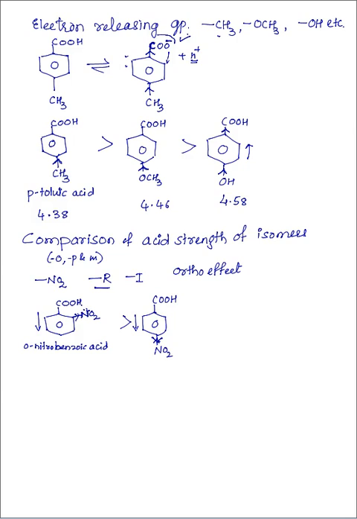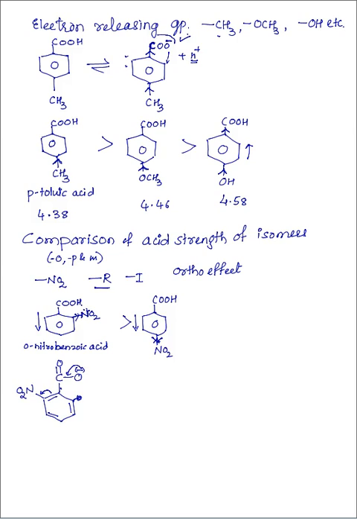For example, I will write here the structures to show this minus R effect. C double bond O, O minus, and here the nitro group, NO2. So these electrons are taken by this nitro group so that this carbon is electron deficient.